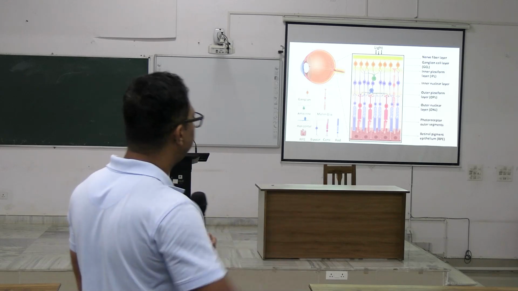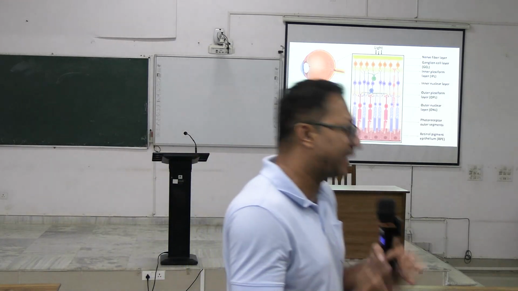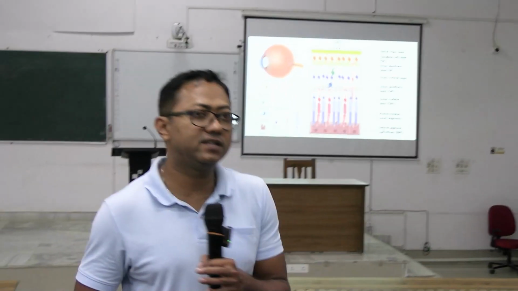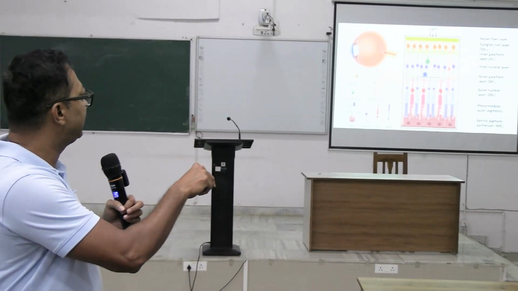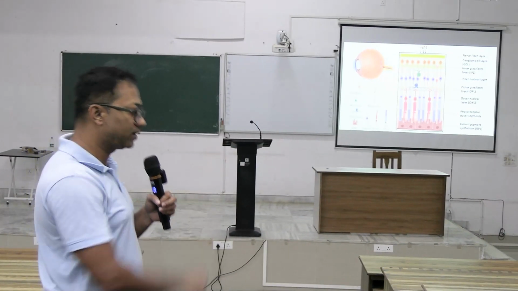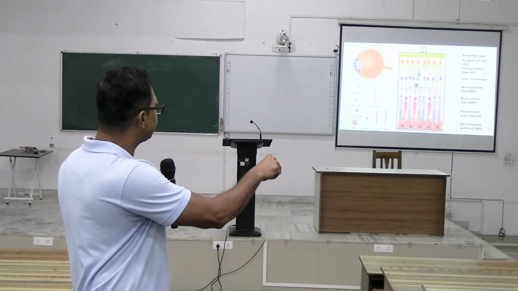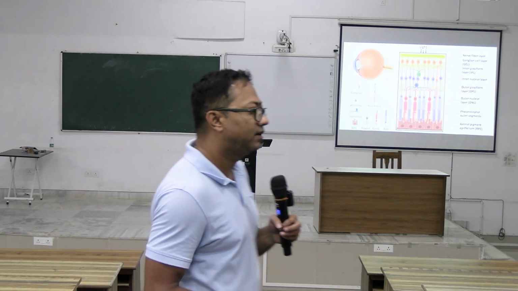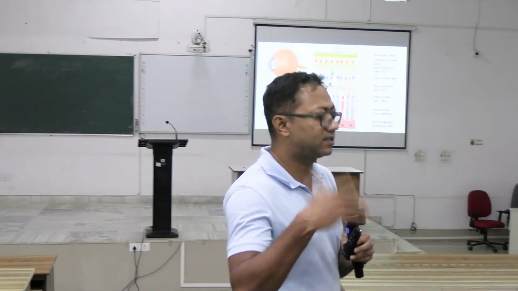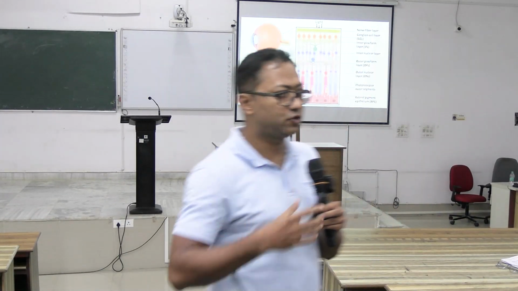the outer plexiform layer. Plexiform layer means the area of synapse, where the photoreceptor cells make synapse with the bipolar cells. So this is the photoreceptor cell layer, and this one is the bipolar cell layer. Bipolar cell means it has two axons in two opposite directions.